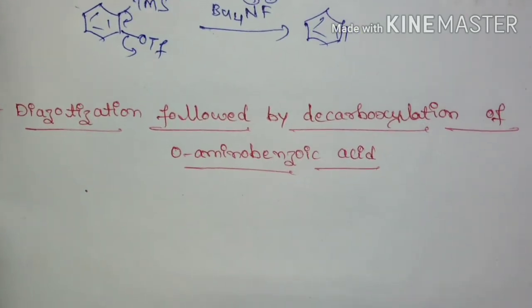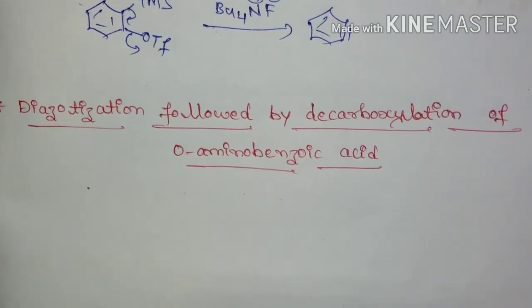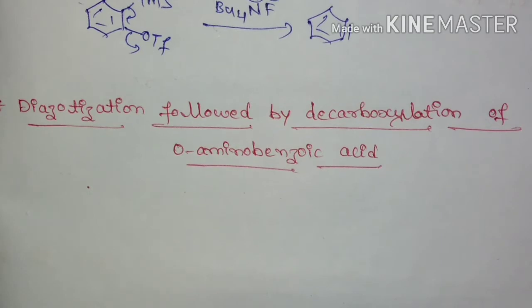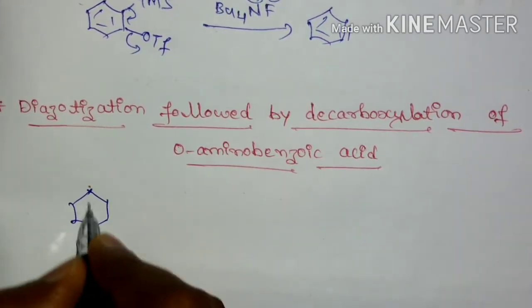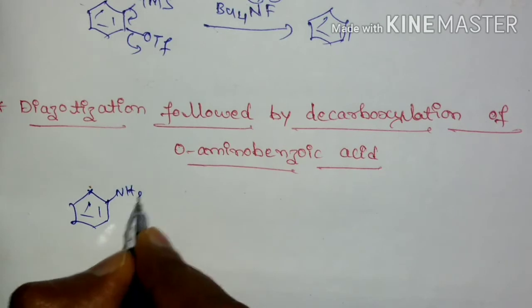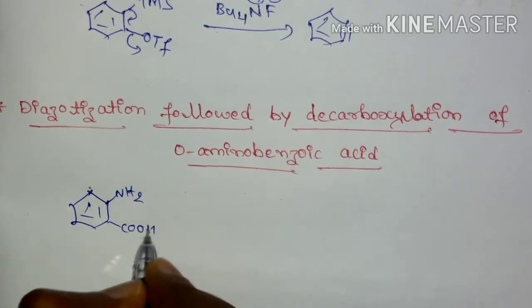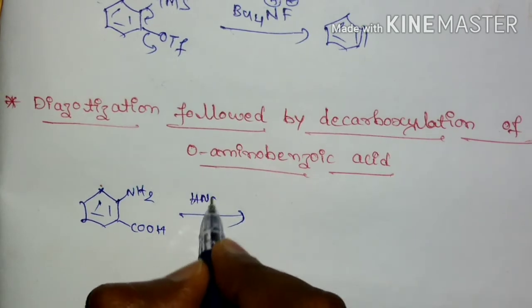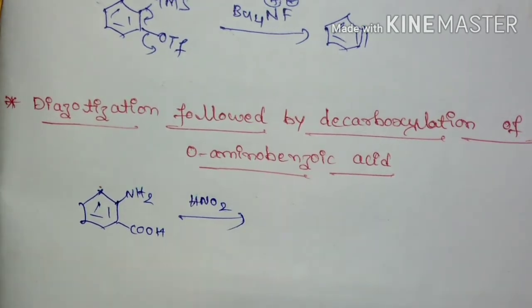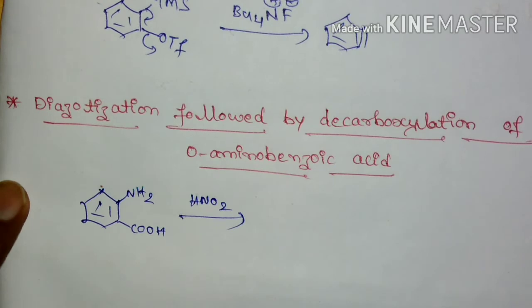And the most versatile method for the generation of benzyne is diazotization followed by decarboxylation of ortho-aminobenzoic acid, that is anthranilic acid. If you take anthranilic acid, first we have to do diazotization, by reaction with nitrous acid.